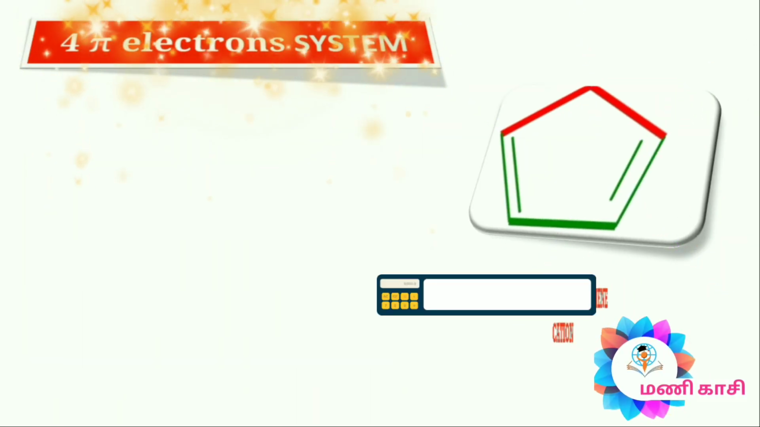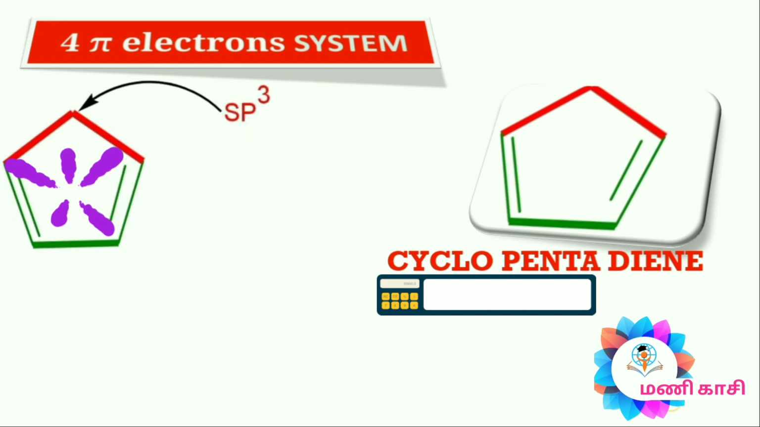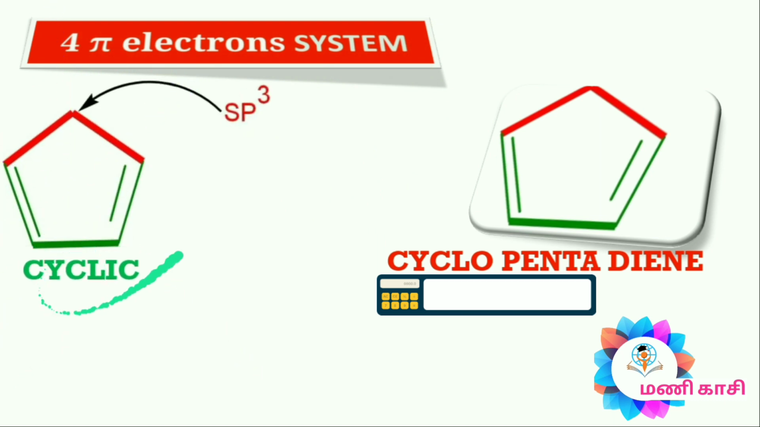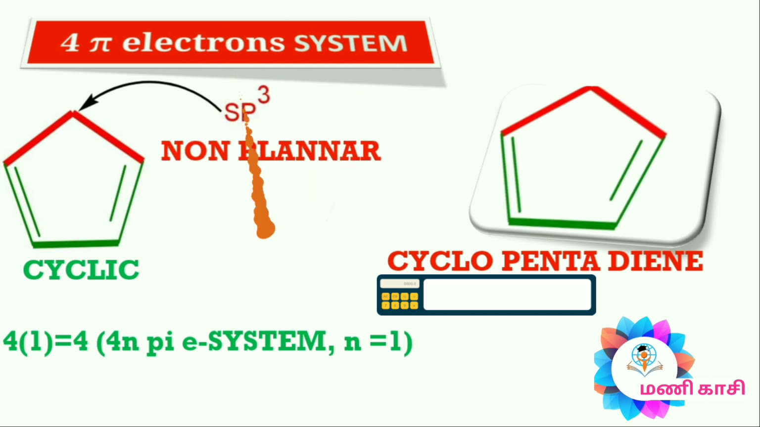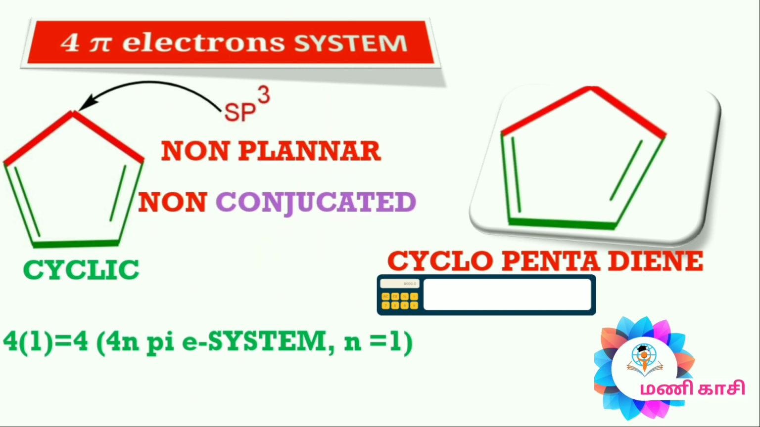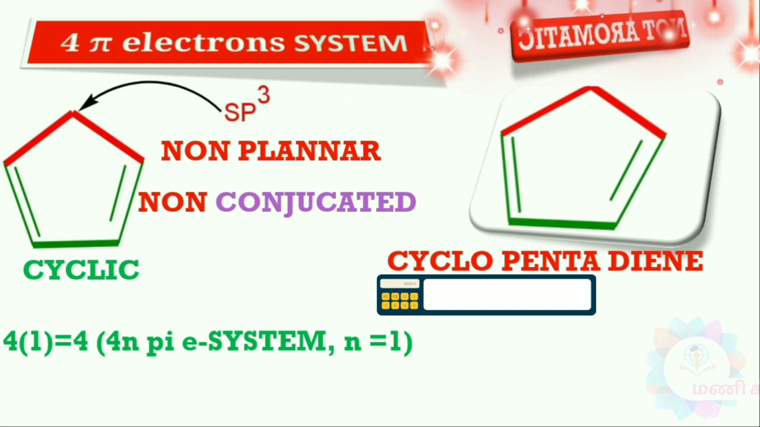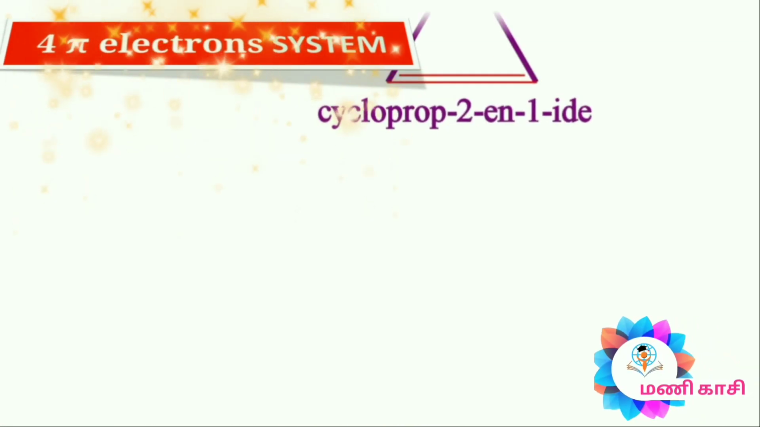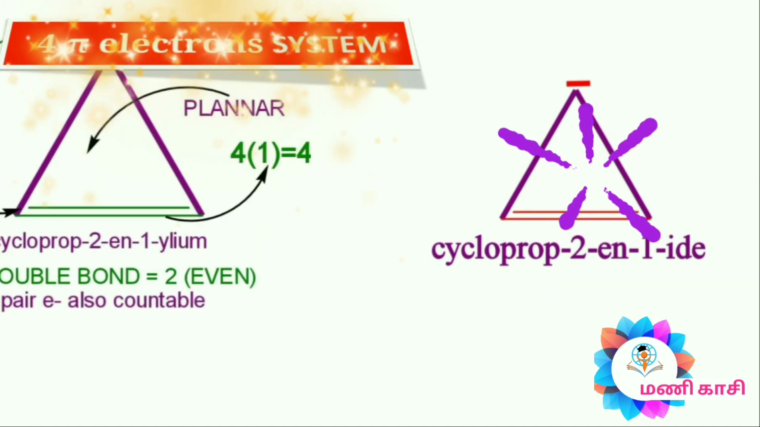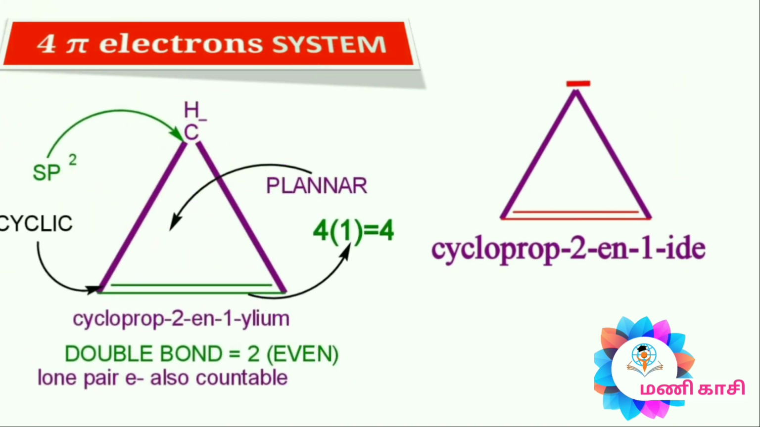In the case of cyclopentadiene, it does not follow Hückel's rule. It follows the cyclic 4n pi electron rule, but does not follow planarity and conjugated pi bonds. So it is not aromatic. In the case of the cyclopropene anion, it is cyclic, planar, has conjugated double bonds and a 4n pi electron system. So it is anti-aromatic.